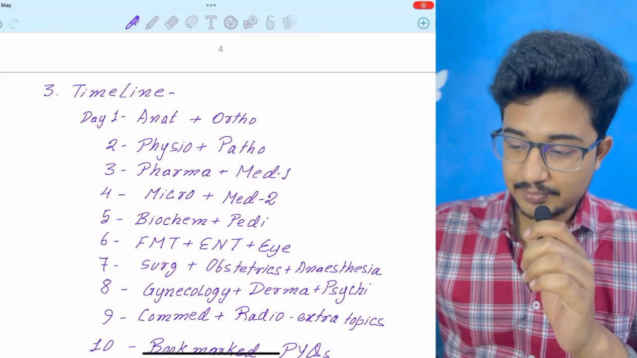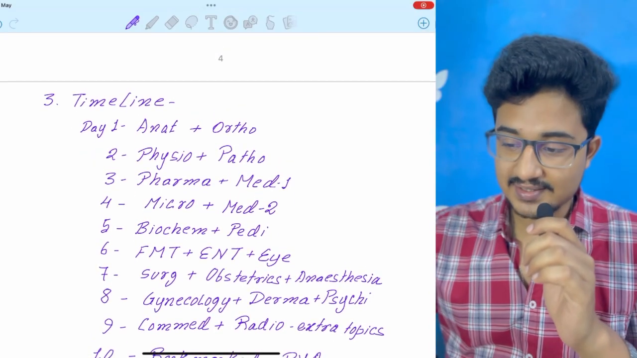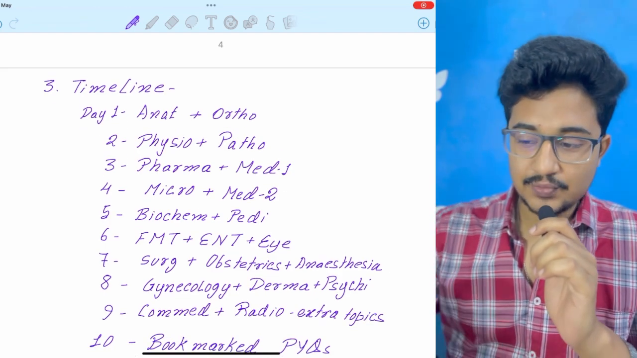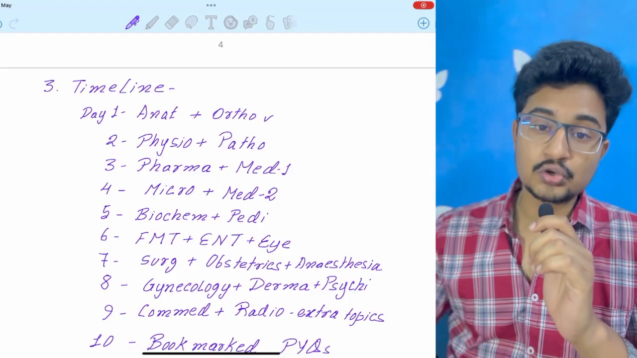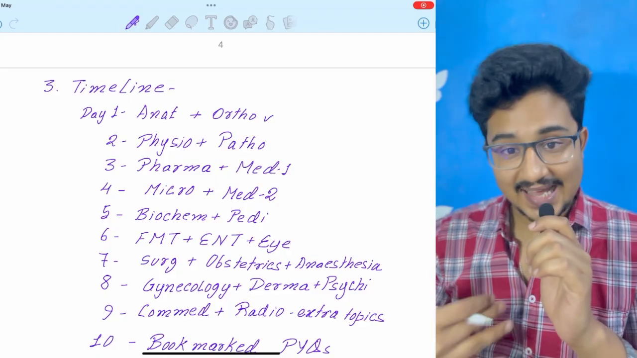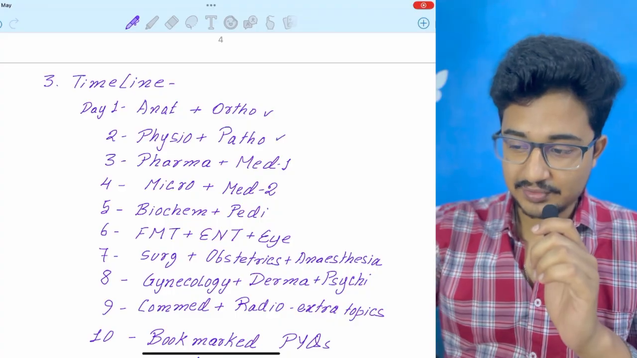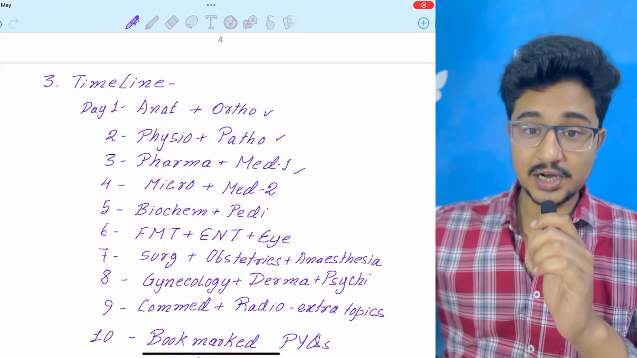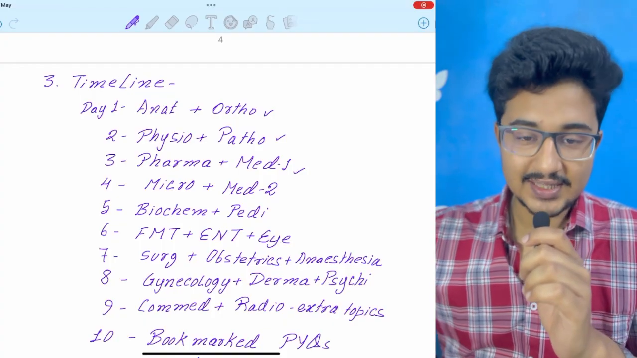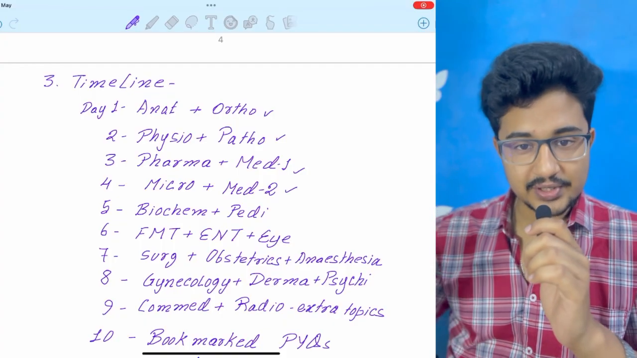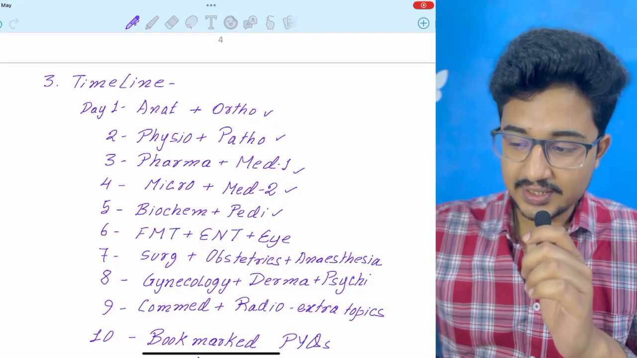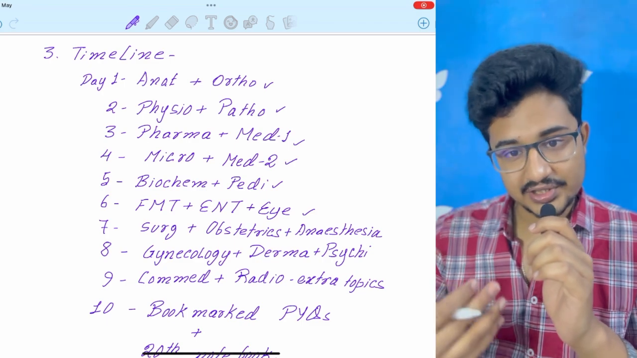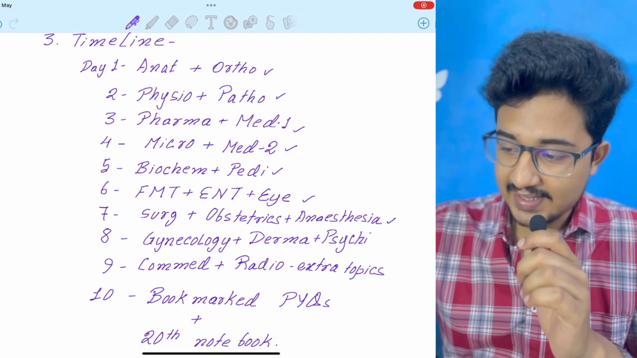Timeline. This is the most important timeline, and I have divided it in such a way that there is correlation between the subjects. Day one, try to do anatomy and ortho, because the nerve injuries in ortho are present in anatomy also. After that, physiology and pathology, correlated; pharma and medicine, correlated; micro and the rest part of medicine, especially the CNS and the infective parts, are correlated. Biochem, inborn errors of metabolism, are correlated with pediatrics. After that, FMT, ENT, surgery, ophthalmology, anesthesia, surgical streams correlated. Gynec, derma, psych.